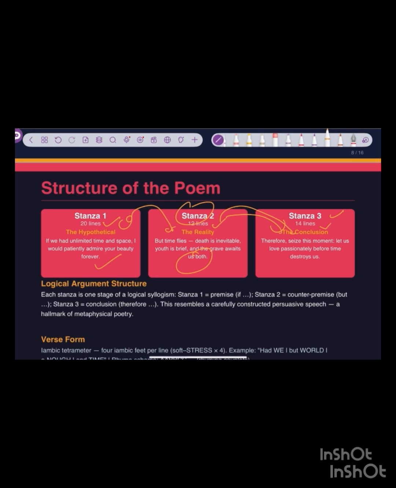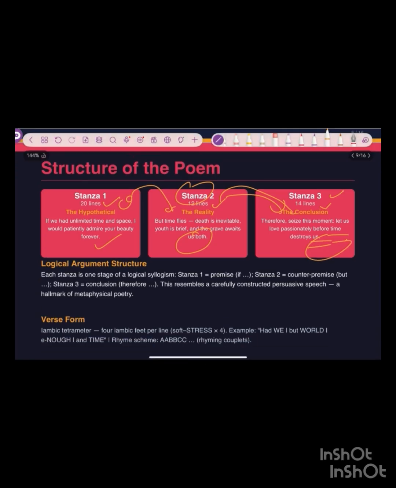So we are creating a hypothetical situation, but reality is different. So, what is the conclusion? Let's have the union. Therefore, seize the moment. Let us love passionately before time destroys us. Okay. So, a logical argument structure. Each stanza is one stage of a logical syllogism. Stanza one is the premise, stanza two is the counter-premise, and stanza three is the conclusion.